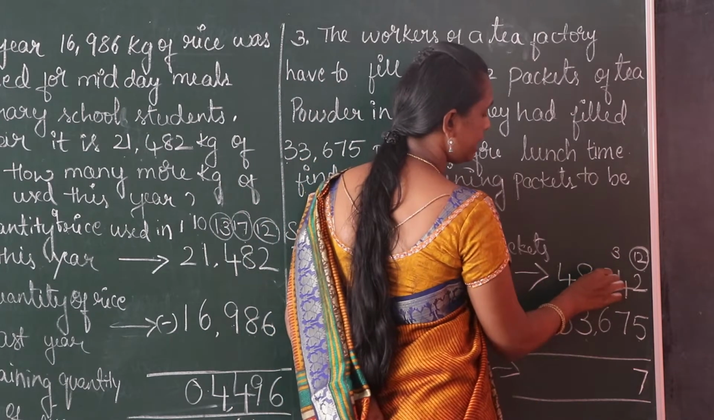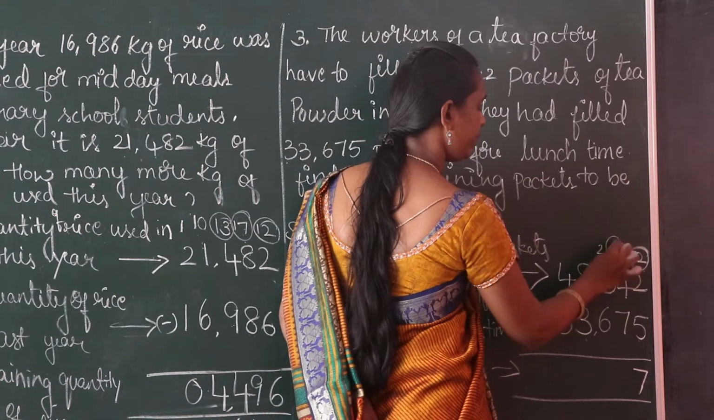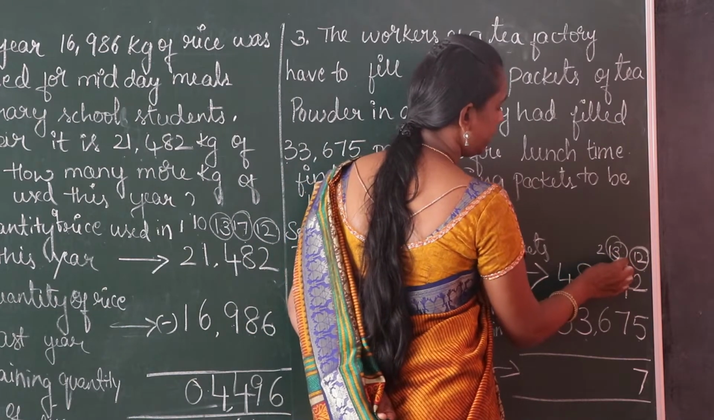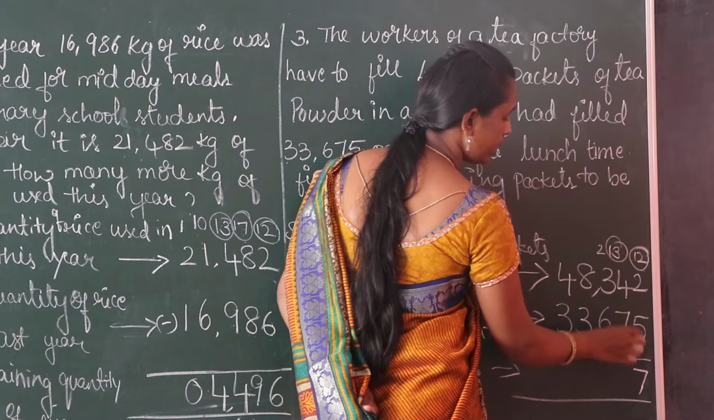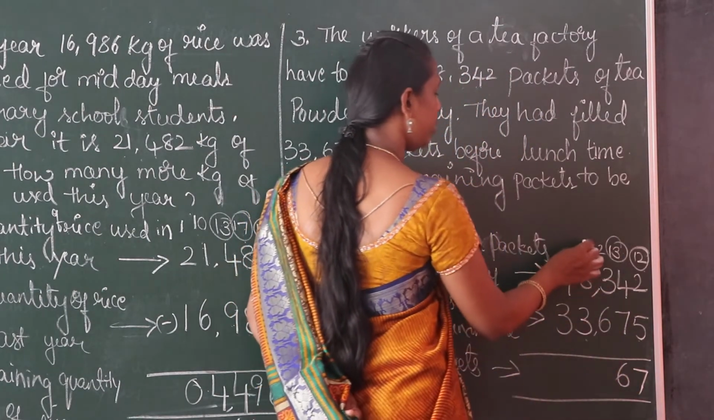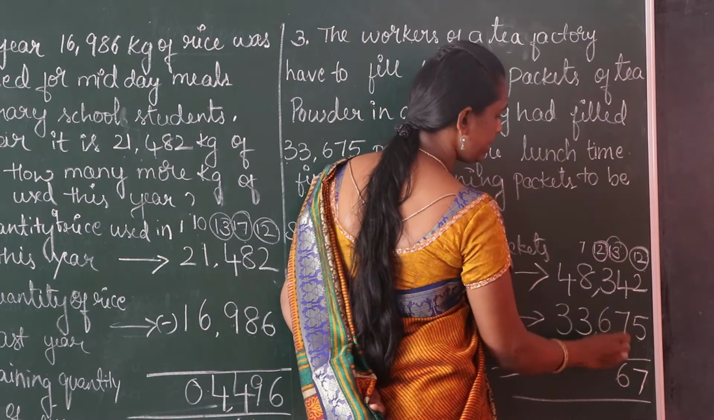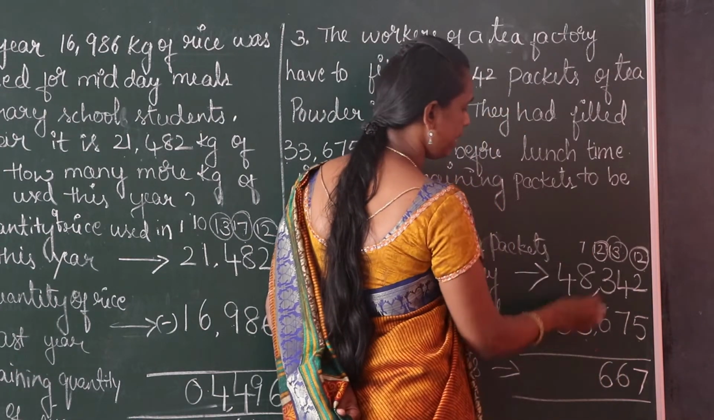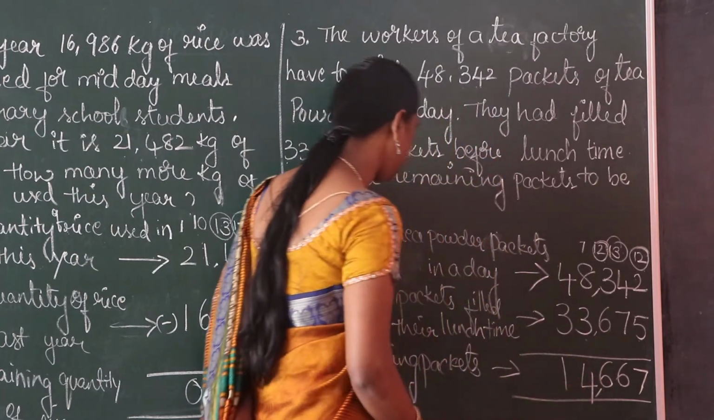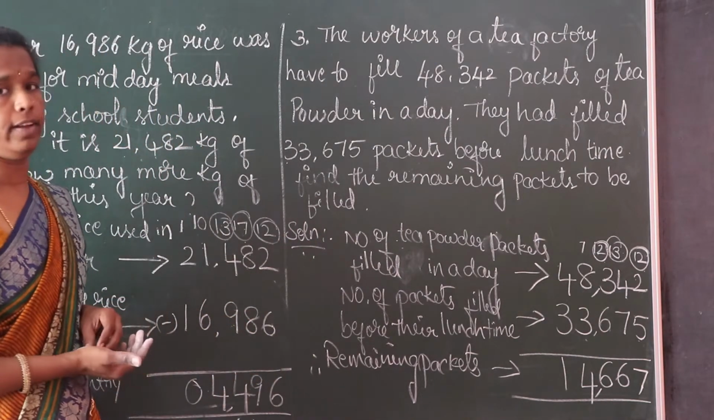Take borrow from hundreds place. This 3 becomes 2. In the tens place, 3 becomes 13. 10 plus 3, 13. 13 minus 7, 6. Here 2 is there. 2 minus 6 also not possible. So take borrow from this 8. This 8 becomes 7. This 2 becomes 12. 12 minus 6, 6. This 7 minus 3, 4. Again 4 minus 3, 1. The remaining packets are 14,667.